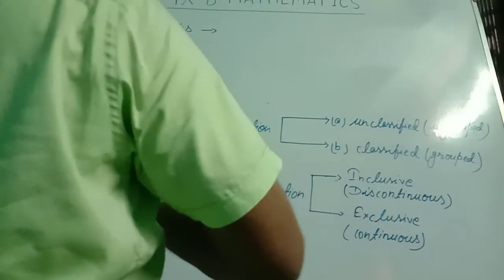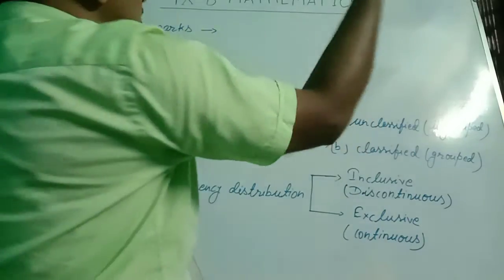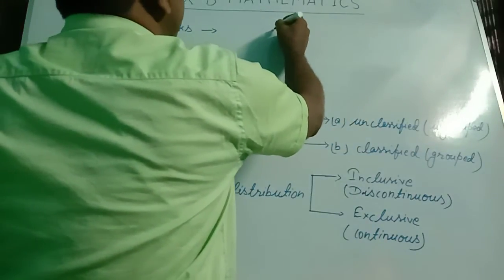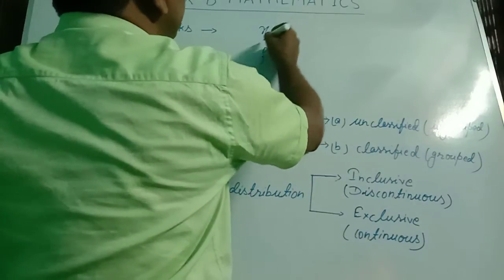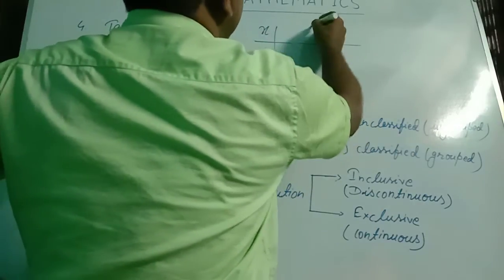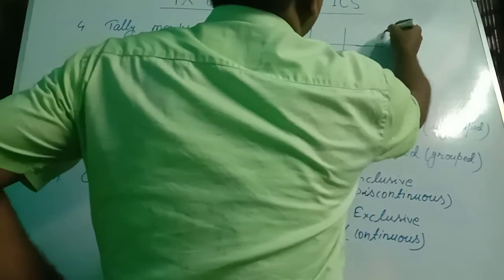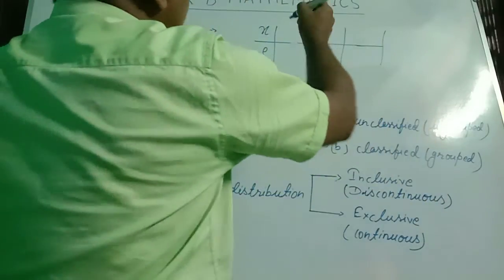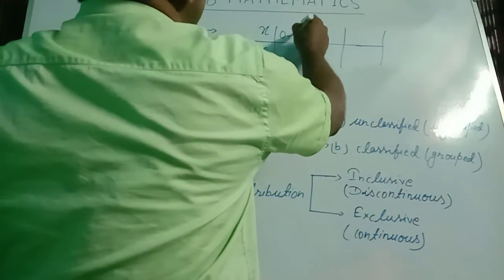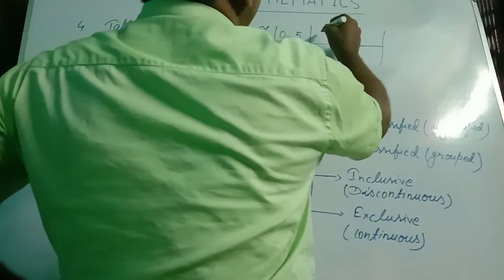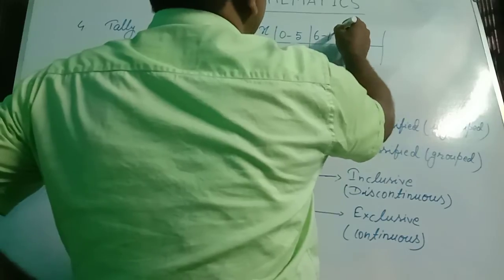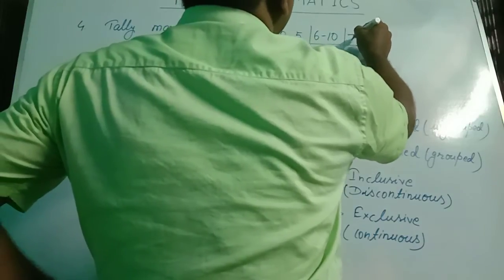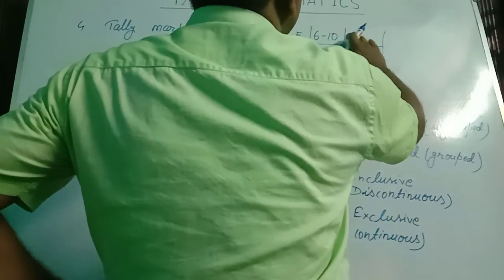First of all, we write the example of inclusive. You see the variates x and f. Here we make the table. Suppose this is 0 to 5. The second variate will be 6 to 10.